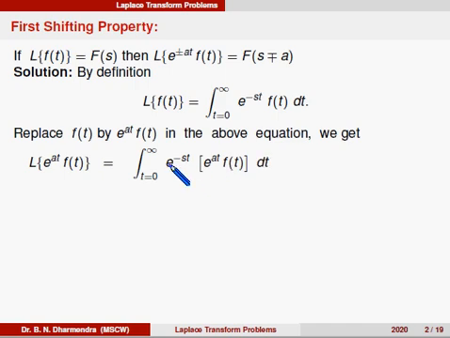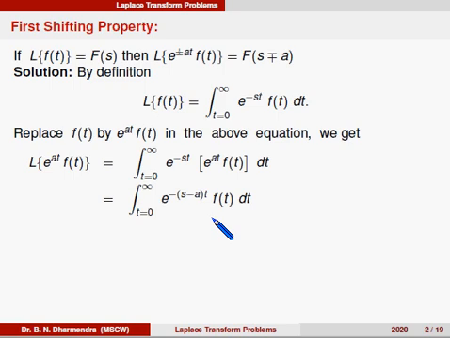Now we can observe that the base is the same. We can add the exponential powers and take minus as a common factor. Therefore, that is equal to the integral from 0 to infinity e power minus s minus a into t into f of t into dt.